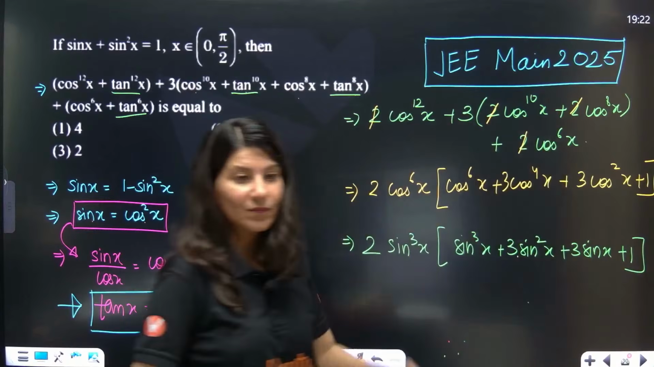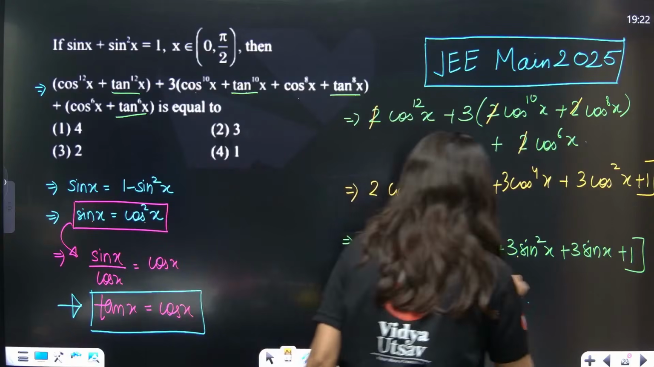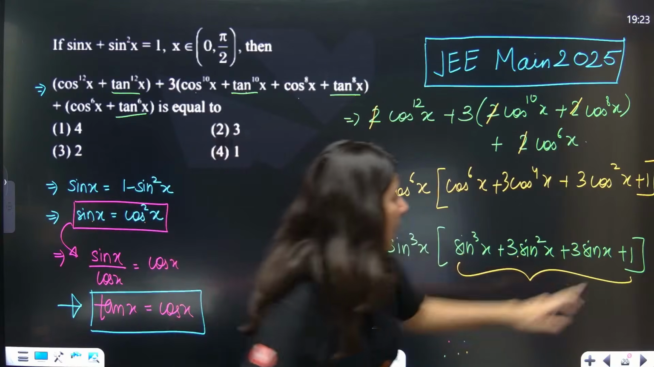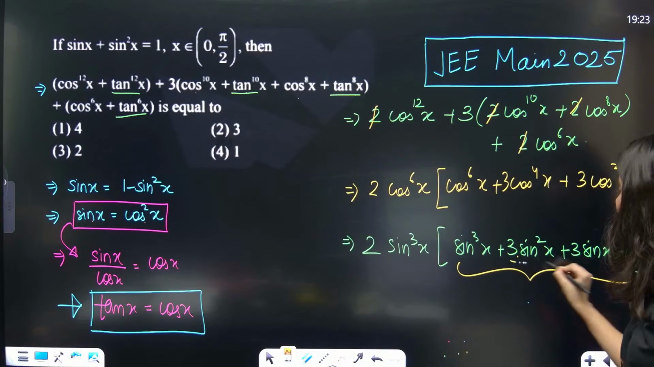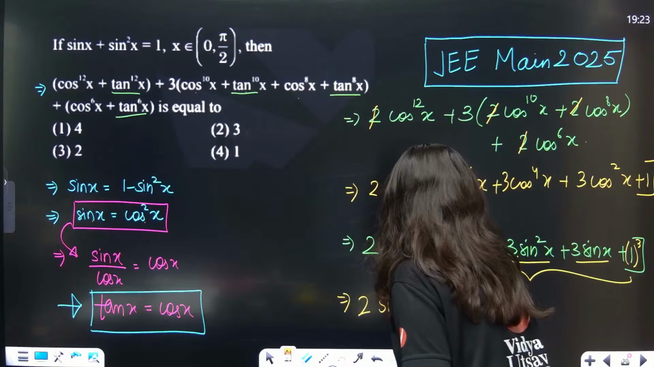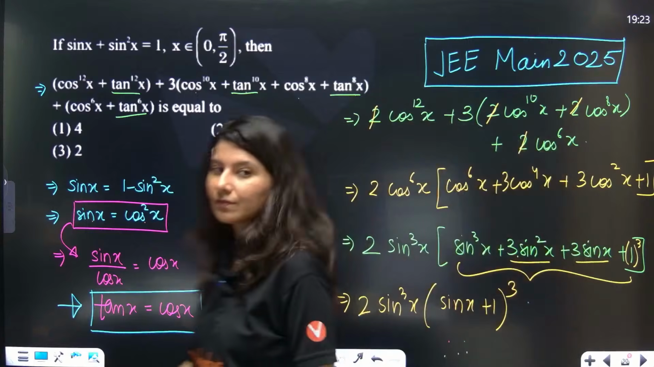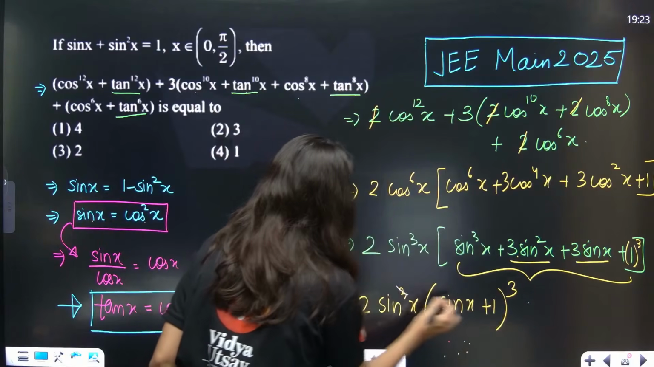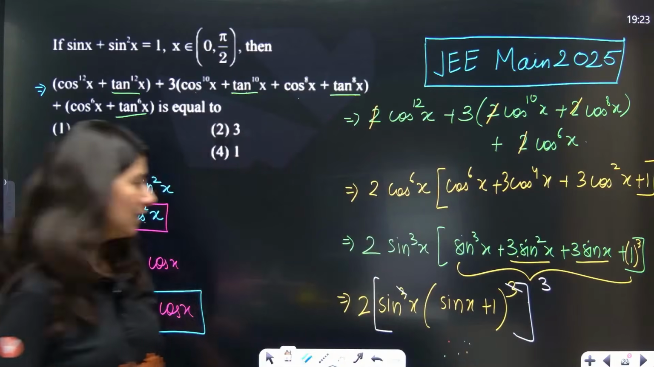Now, who can tell me? Do you have a JEE aspirant eye? Do you have JEE aspirant observation skills? Sin cube x, and this is 1 cube, a cube plus b cube plus 3a square b plus 3ab square. So this is 2 sin cube x, and this is sin x plus 1 whole cube. Everybody? Yes? Okay. And you know what we can do is this cube I can remove and I can make this as a whole cube. Right? Okay, whole cube.